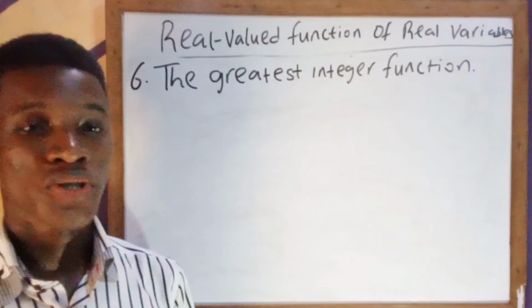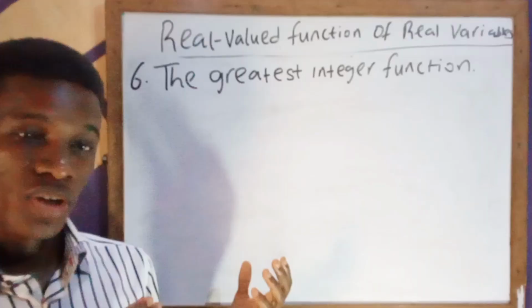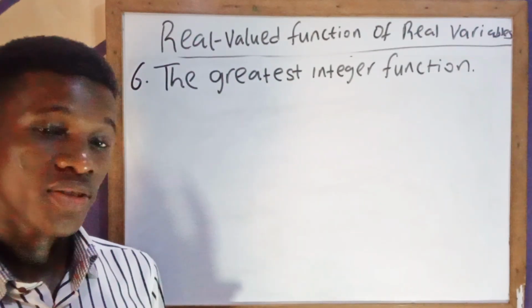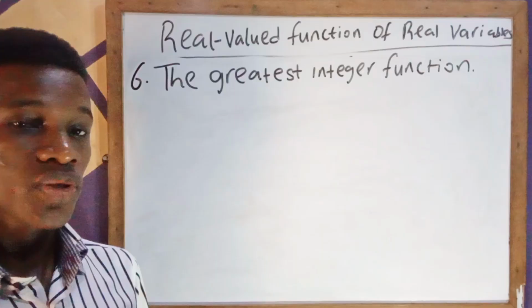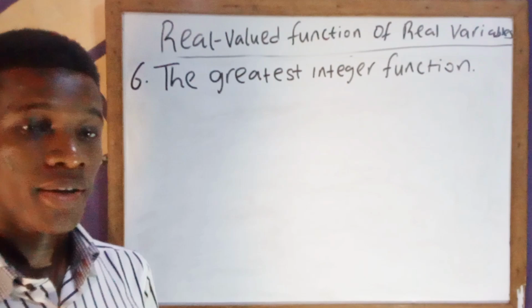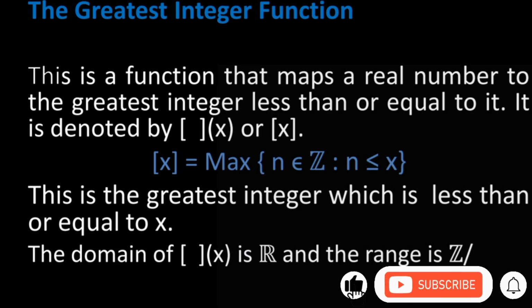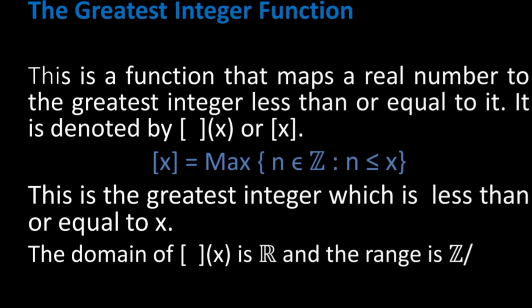Next we have the greatest integer function. For me, this is the most interesting real valued function of real variables we are going to look into in this course. And it is very interesting because it has to do with steps. It is also a special case of the step functions, and we define it as follows: the greatest integer function is a function that maps a real number to the greatest integer less than or equal to it, and is denoted by the square brackets. It can also be represented as the maximum of n, an integer, such that n is less than or equal to x.